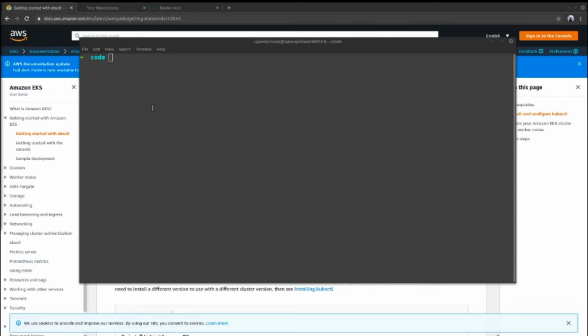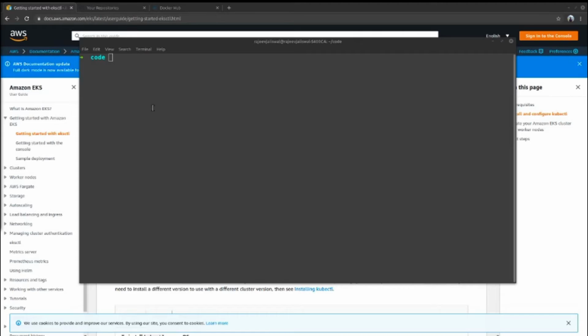AWS CLI is used to interact with AWS. eksctl is used to connect with your cluster itself and the worker nodes you want to connect with. Most of the commands you need to fire against the worker nodes and your deployment-related stuff, you will be using the kubectl command, which is the Kubernetes CLI, right? Now I need to create a cluster, so I shall be using eksctl,